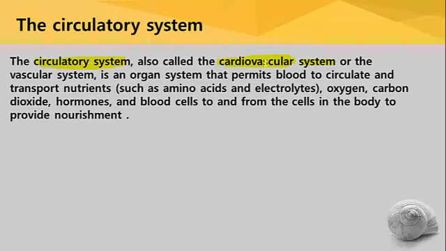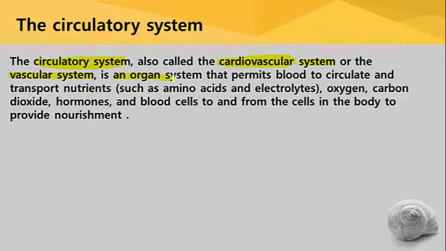Cardio refers to heart and vascular refers to blood. As the blood is pumped by the heart, once the heart pumps, the blood circulates in the blood vessels throughout the body. Hence the system is called cardiovascular system, or very simply the system is also known as vascular system.